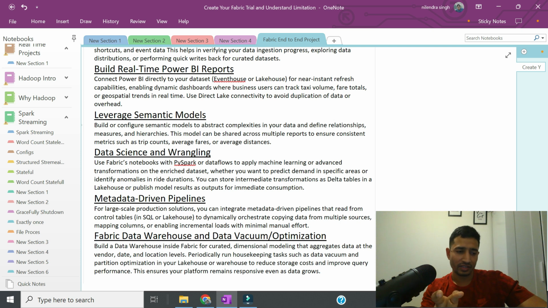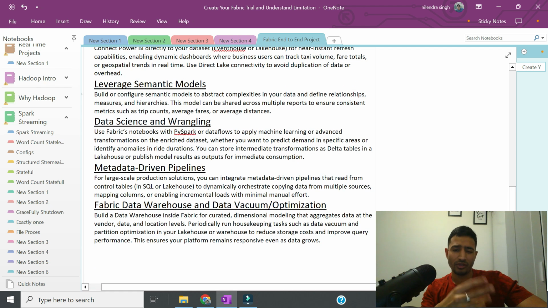Another thing I would like to cover is a metadata-driven pipeline, which means that, let's say, if you have 10 different tables in Azure SQL or anywhere in your RDBMS, how to create a pipeline so that we can do selective ingestion from a few of the tables, and how to use that metadata-driven pipeline for incremental ingestion as well. And this is where I would ask you, which tables can we create?